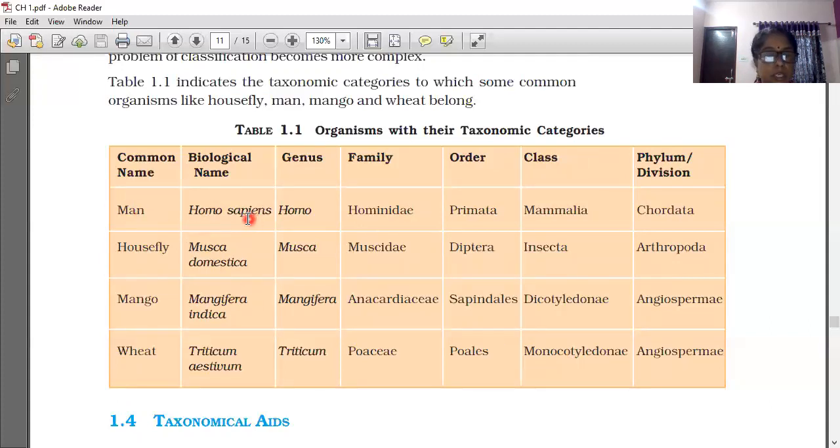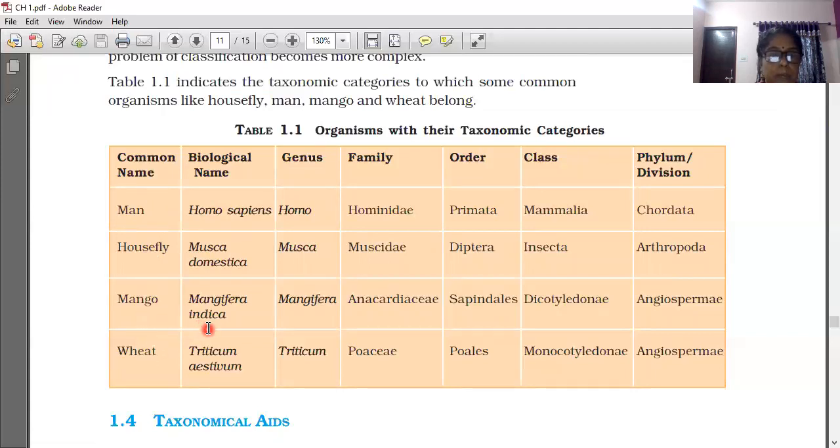Man, Homo sapiens: genus Homo, family Hominidae, order Primata, class Mammalia, phylum Chordata. Housefly, Musca domestica: Musca is the genus name, Muscidae is the family name, order Diptera, class Insecta, and phylum Arthropoda. These two are the animals, and the next two are the plant section only.